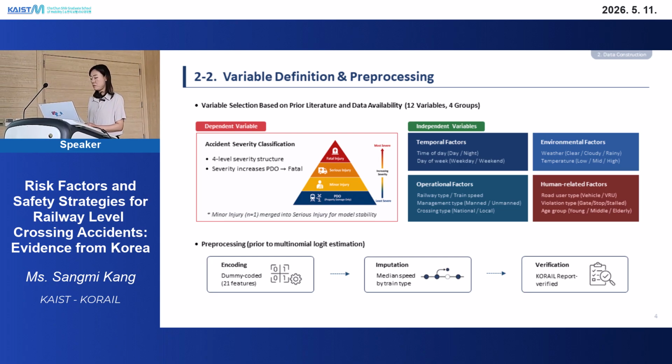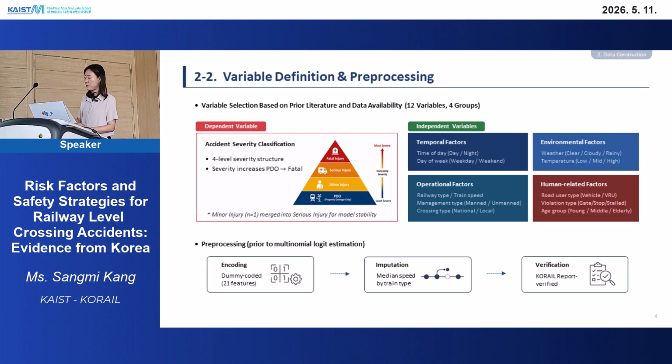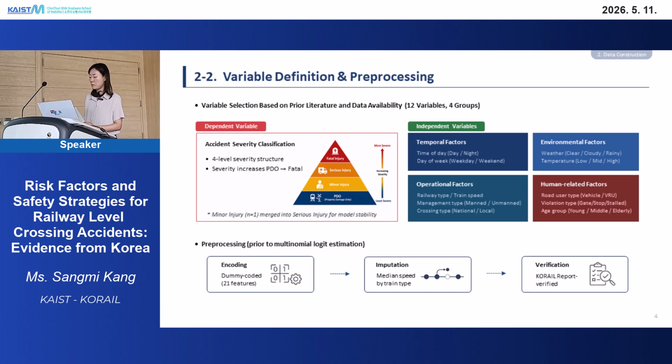And the independent variables were divided into 4 groups: temporal, environmental, operational, and human-related factors. So you can have a look at all the variables I used here. All variables were dummy-coded, so I got 21 binary features in total. Missing train speed values were filled in using the median speed for each train type. And all cases were manually verified using the KORAIL Internal Accident Report one more time.